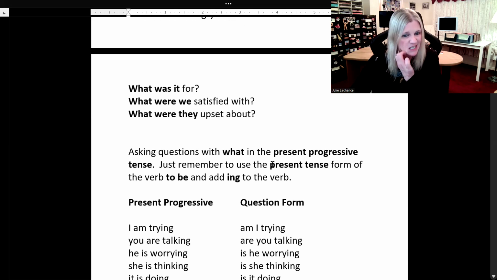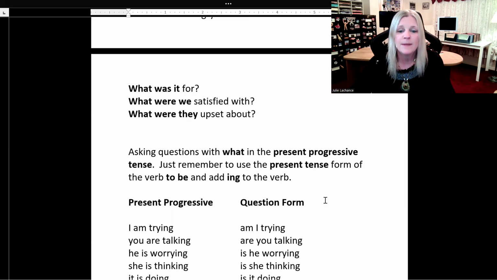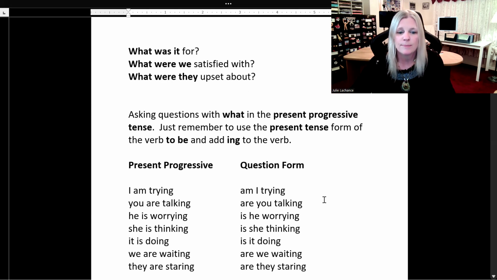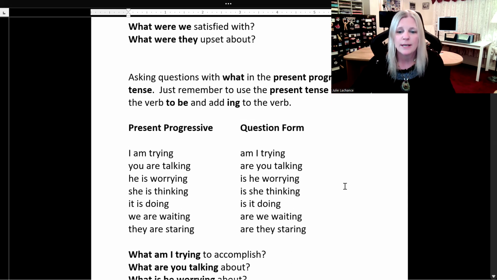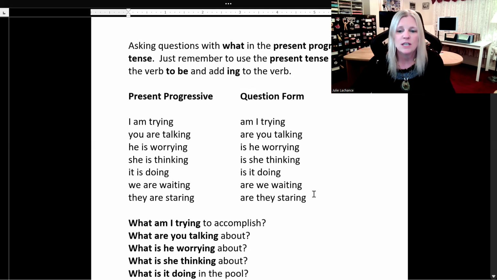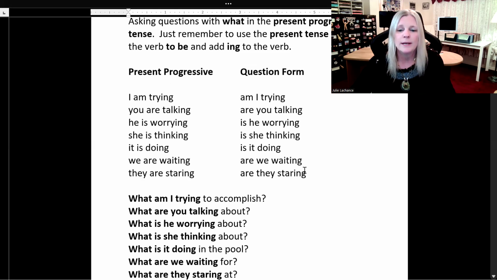Okay, now we're going to look at asking questions with what in the present progressive tense. Just remember to use the present tense form of the verb to be and add ing to the verb. Present progressive, I am trying. Question form, am I trying? You are talking. Are you talking? He is worrying. Is he worrying? She is thinking. Is she thinking? It is doing. Is it doing? We are waiting. Are we waiting? They are staring. Are they staring?